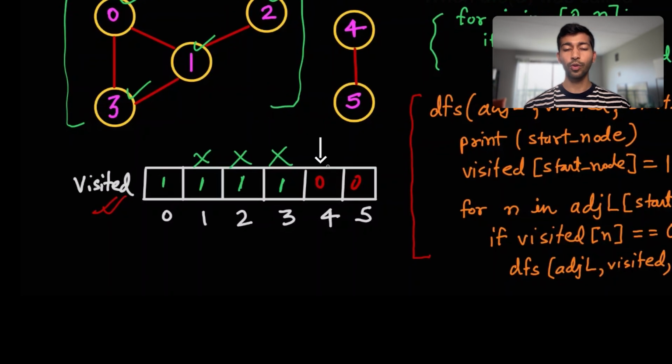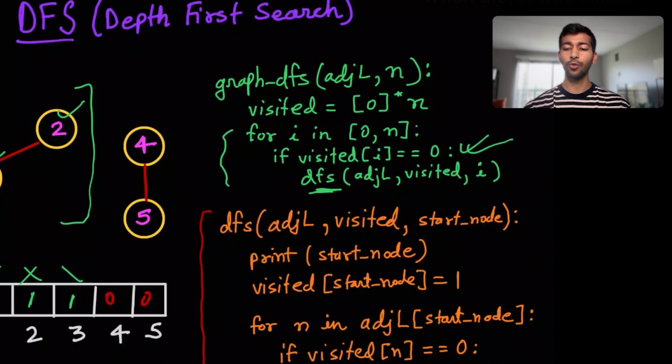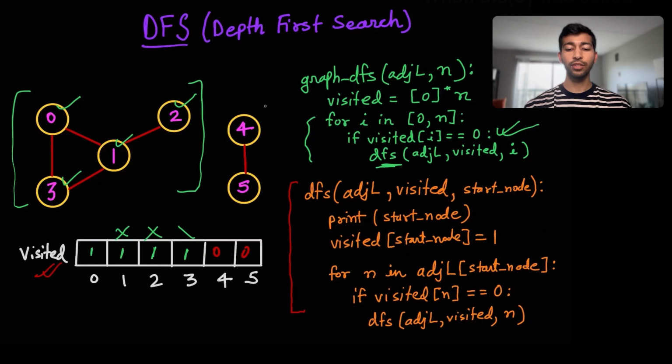But for 4, it won't skip it because the entry there is 0. So this condition would hold true now. Now, a DFS would be called from the 4th vertex, and when we do a DFS from 4, 5 will also be marked as visited. So let me change this to 1 and 1. So now we have traversed the whole graph here. So let me clean this up first.